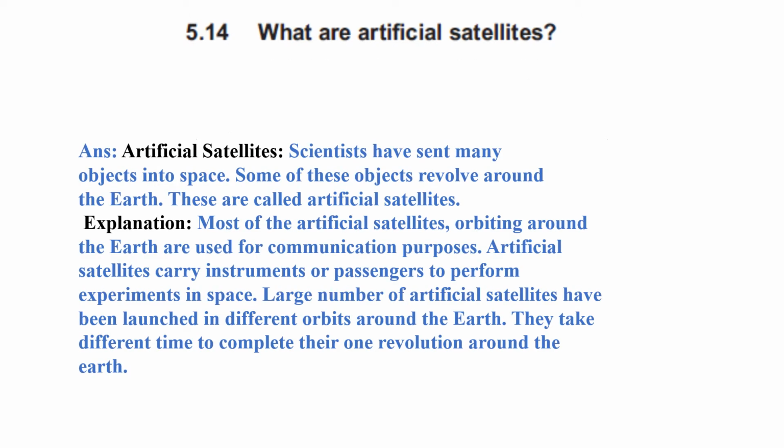Okay. So question 5.14, what are artificial satellites? First of all, you write the definition of artificial satellite and then you have to give its explanation. Artificial satellites: scientists have sent many objects into space. Some of these objects revolve around the Earth. These are called artificial satellites. The explanation is most of the artificial satellites orbiting around the Earth are used for communication purposes. Artificial satellites carry instruments or passengers to perform experiments in space. A large number of artificial satellites have been launched in different orbits around the Earth. They take different times to complete one revolution around the Earth.